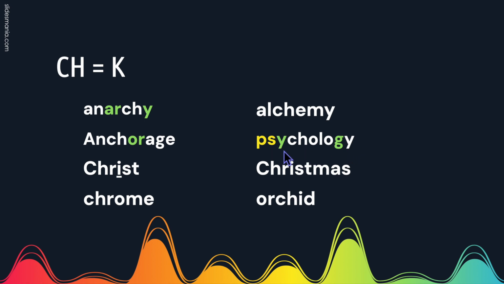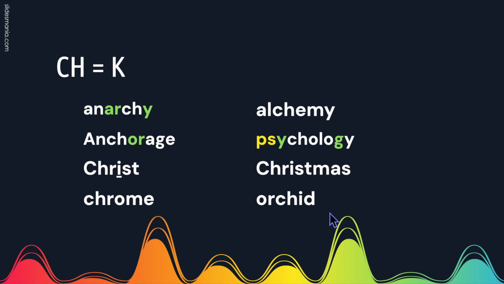Psychology. Note that the Y at the end of a syllable has a long I sound, and this G takes on the J sound because of the Y. Psychology. This I will have its long sound. Christ. Notice that when we go from Christ to talking about the holiday, Christmas, the T sound disappears and the I becomes short. Chrome. That's a type of metal.